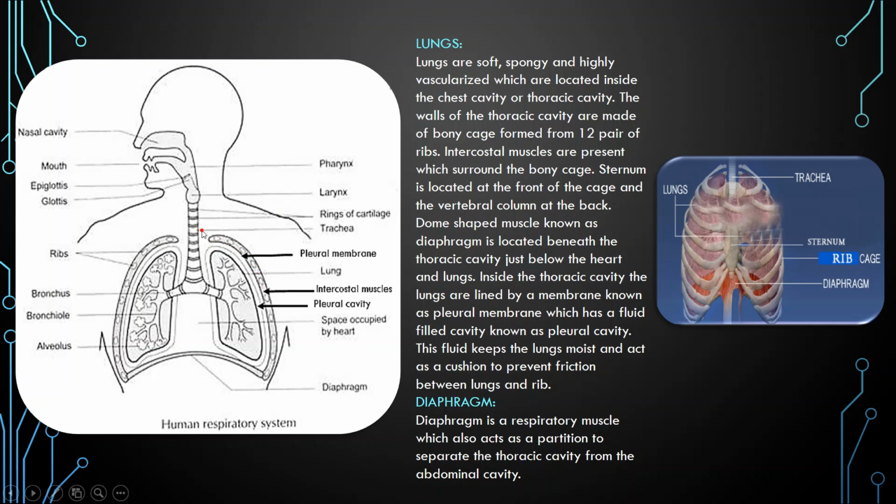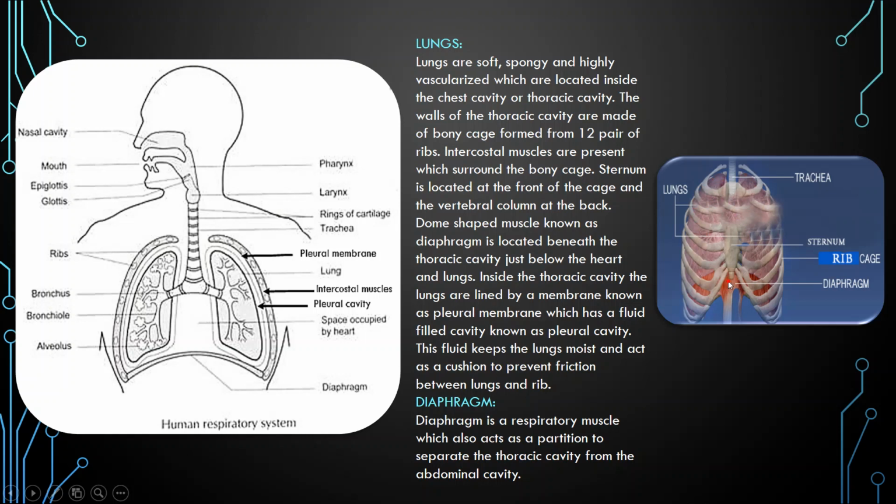This bony cage is formed from 12 pairs of ribs. Here you see the ribs and intercostal muscles, and the detailed diagram of the rib cage or bony cage.